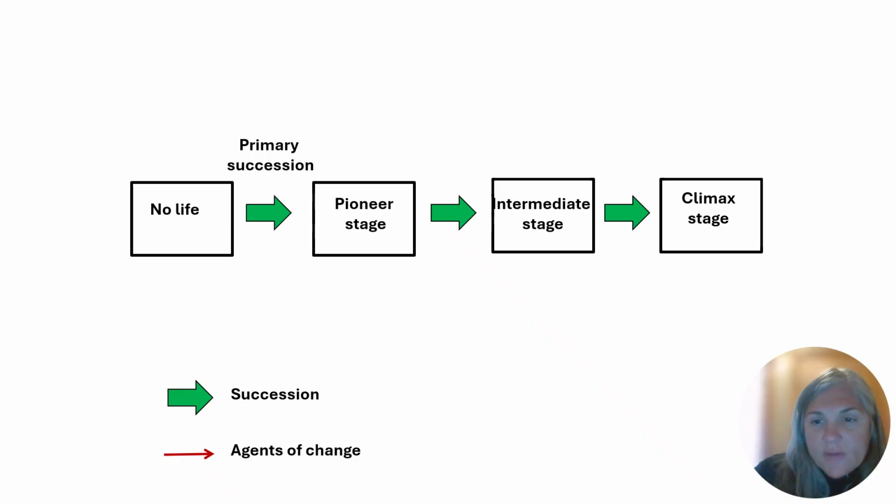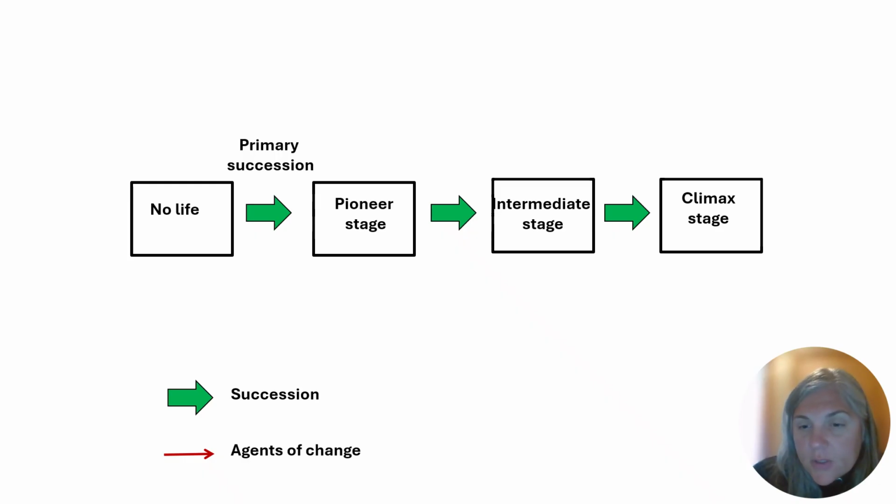So here's a schematic of some stages of succession. In primary succession, we're starting out where we have no life and very little soil development, if any. Over time, we go through a pioneer stage where we have pioneer species colonizing.